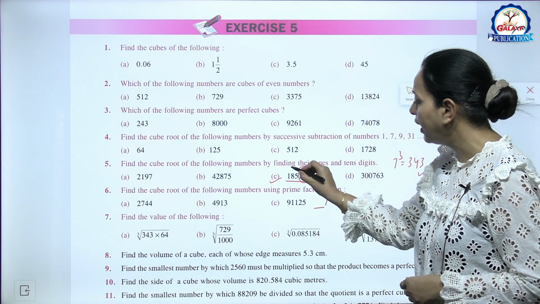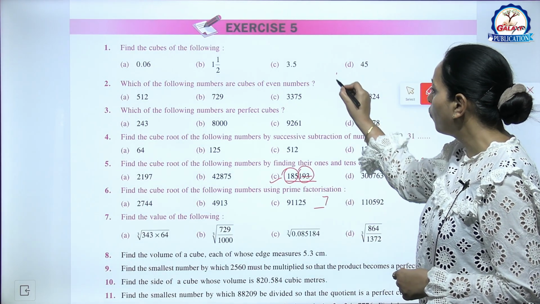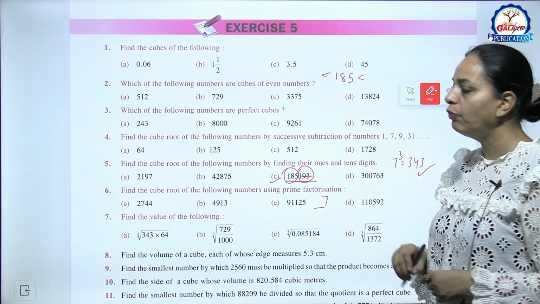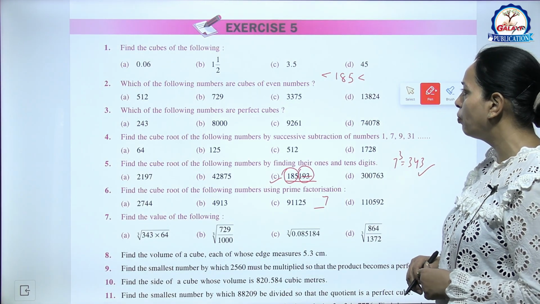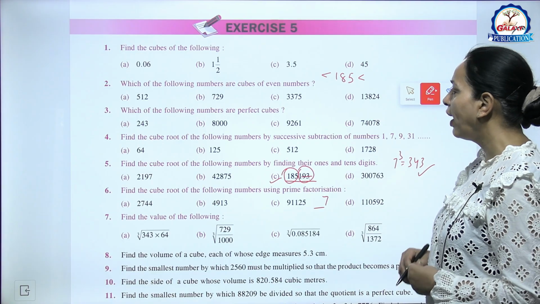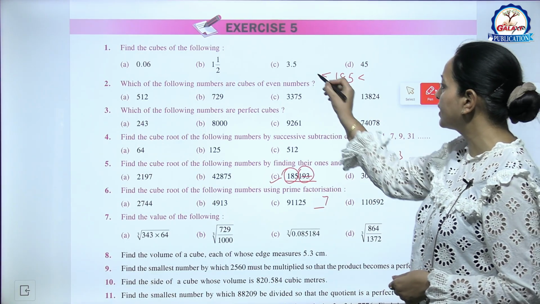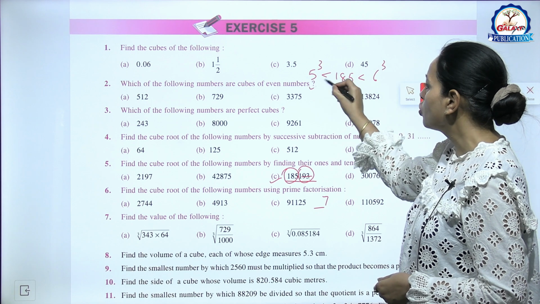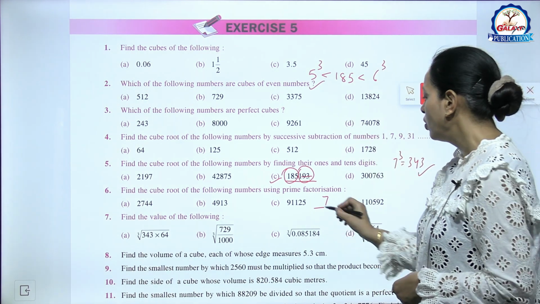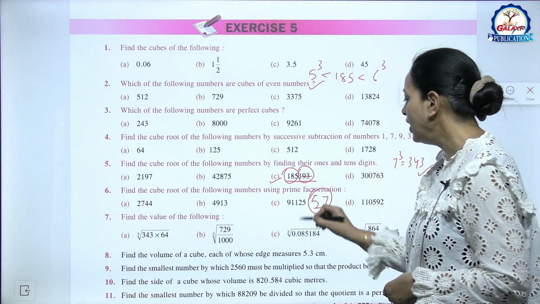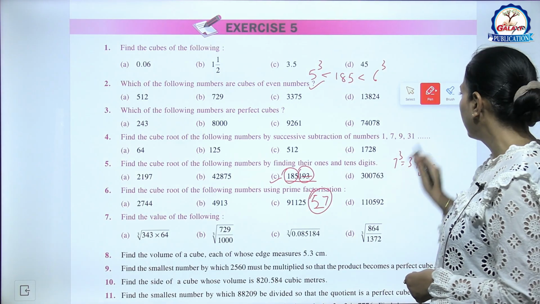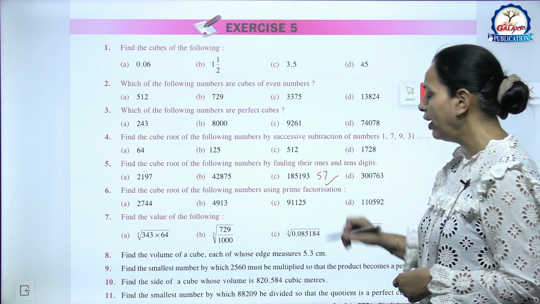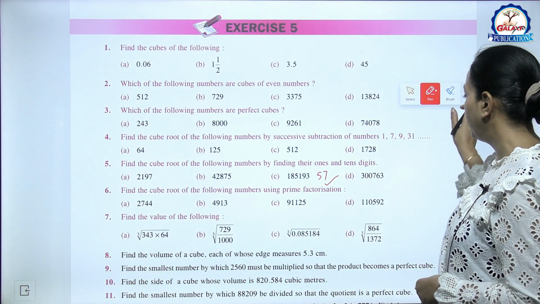Now the remaining number is 185. Now 185 is lying between which cubes? You know 5 cube is 125 and 6 cube is 216. So it is lying between 5 cube and 6 cube. So tens digit is 5. So the answer is 57. Cube root is 57. Okay. So similarly you can try the remaining parts.